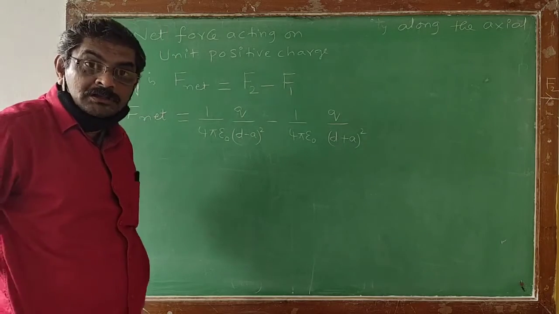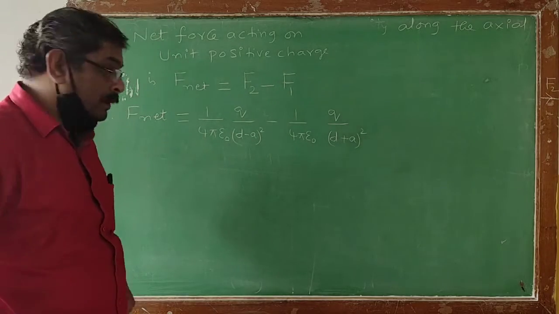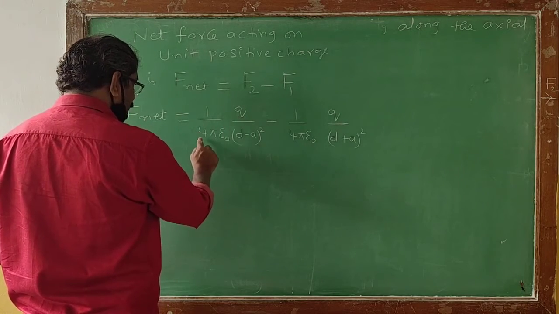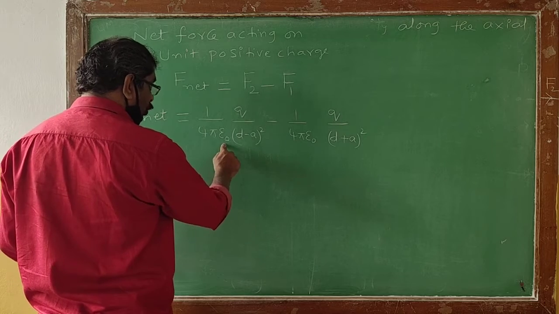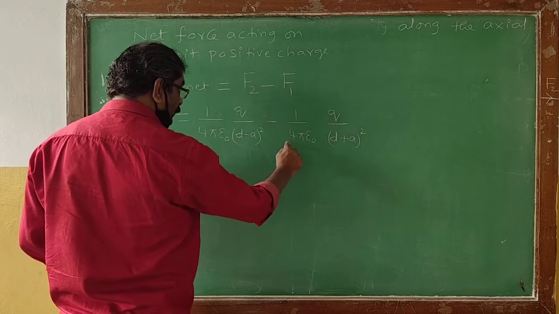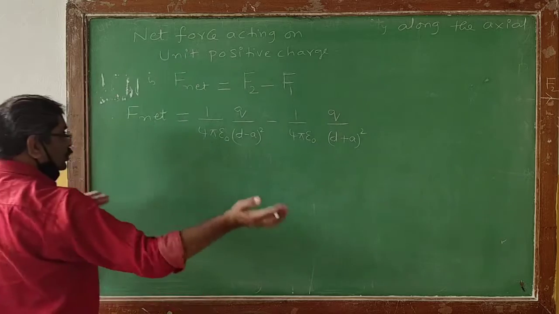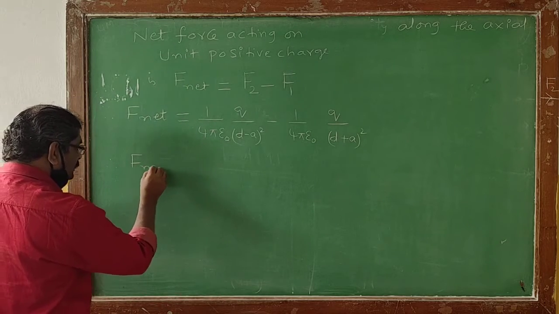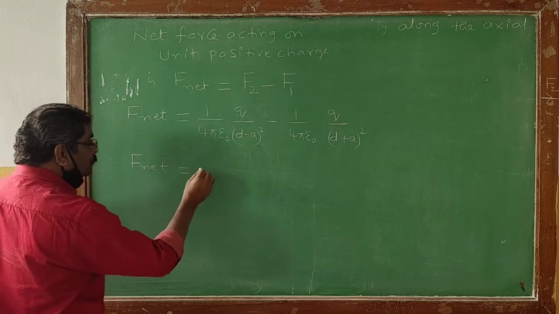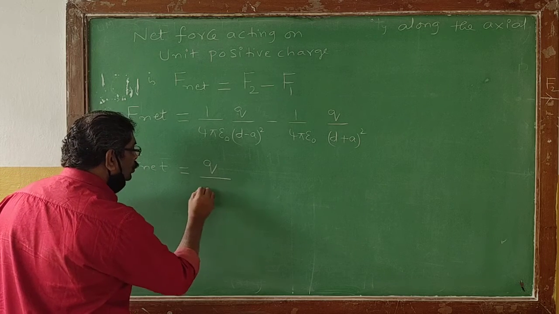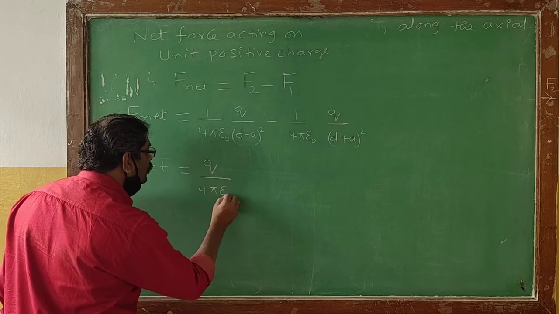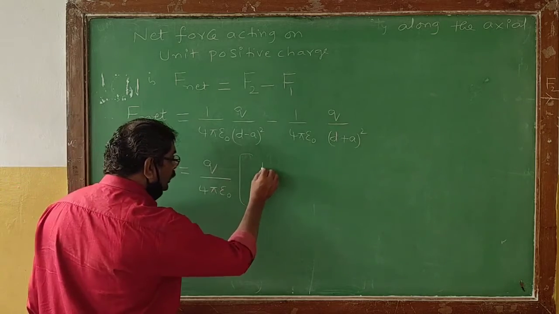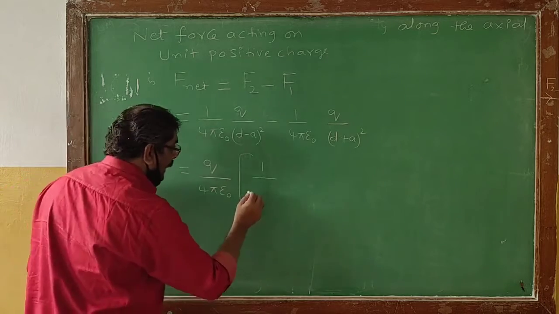Now what further you can do is take the common. So what is common? Q divided by 4 pi epsilon naught can be taken common. Therefore the net force will be numerically equal to Q divided by 4 pi epsilon naught taken common. Then what will be remaining in the bracket?